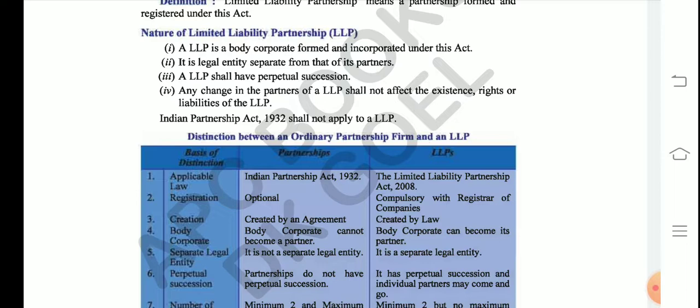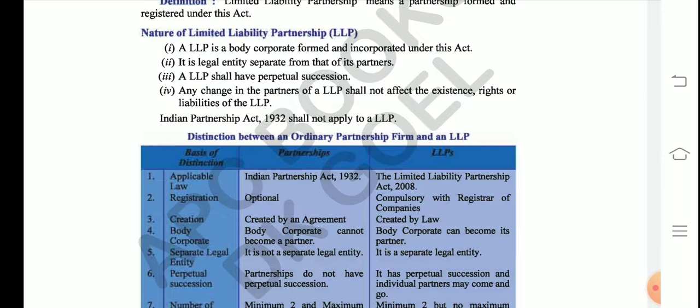The third line says LLP shall have perpetual succession. Perpetual succession, you already know this term. This means the firm will be formed in the eyes of the law for a longer period of time. Perpetual succession means men may come, men may go, but I go on forever. You remember this line? We had used this line in the context of the company, but in LLP also this applies. So there are some features in LLP that are very similar to the features of a company.